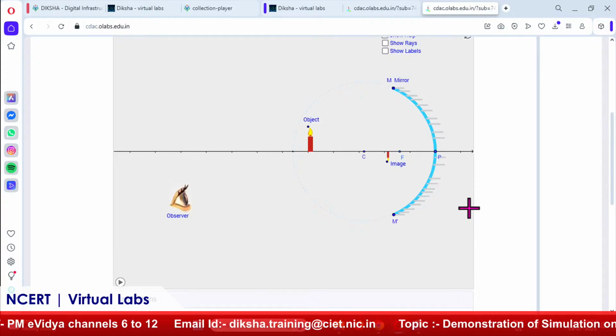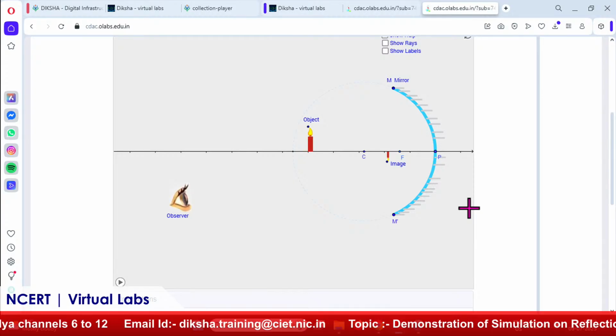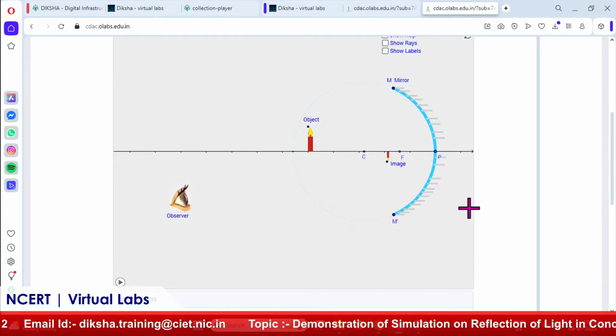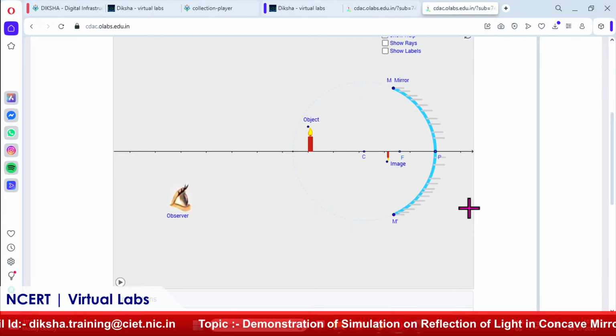They can do this experiment at home also. A virtual lab gives this kind of availability, that 24/7 they can do this experiment anytime, anywhere. They only need a stable internet connection, and they can do this experiment effortlessly at home, and they understand the reflection concept, what a concave mirror is, and how it is different from the convex mirror or plane mirror.